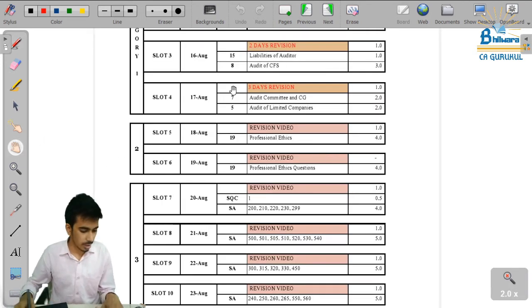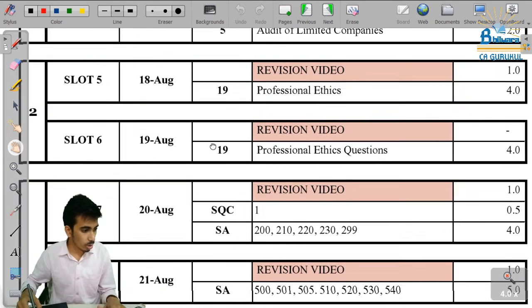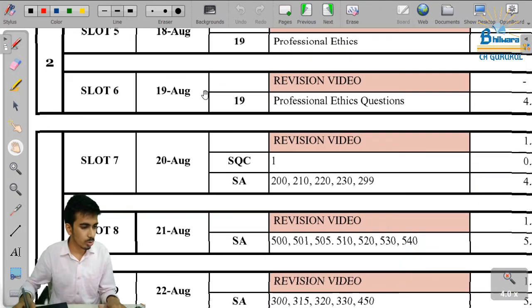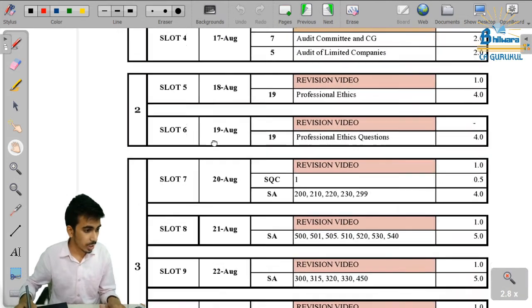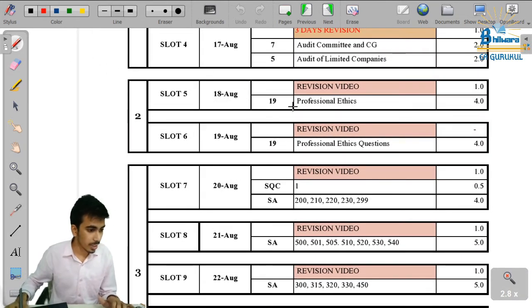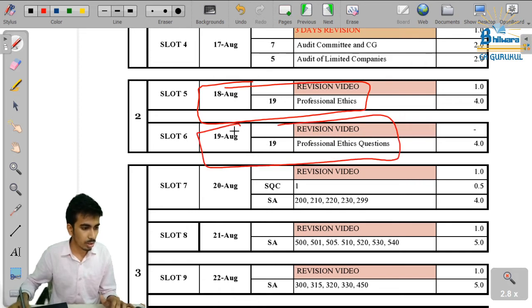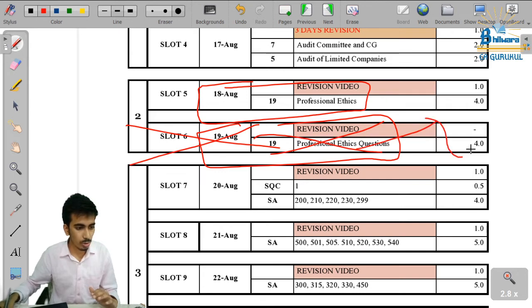This was my old preparation target for you to study professional ethics on 18th of August and 19th of August. But we are not going to study this slot from today.